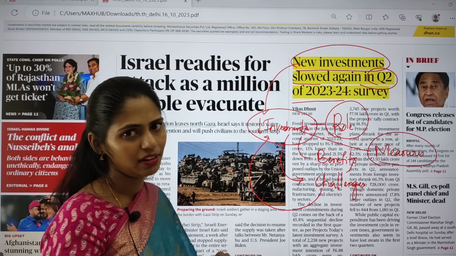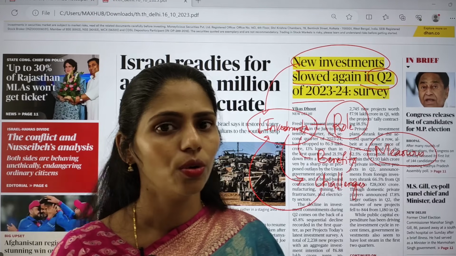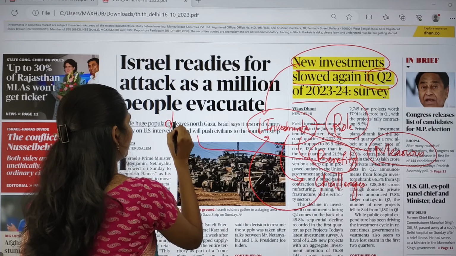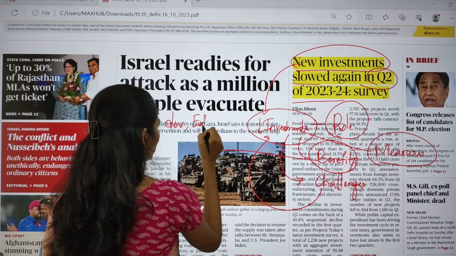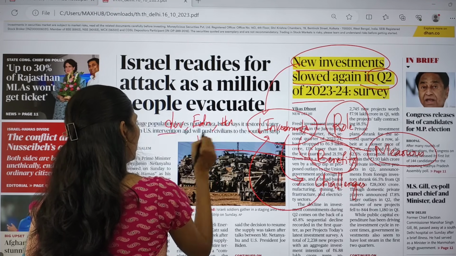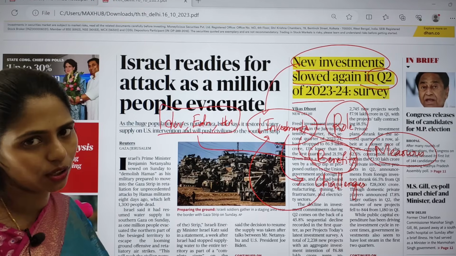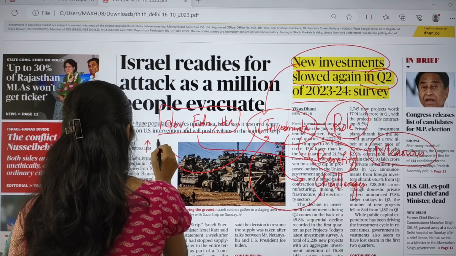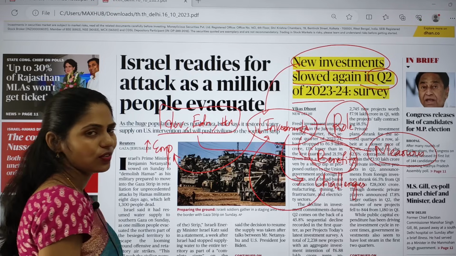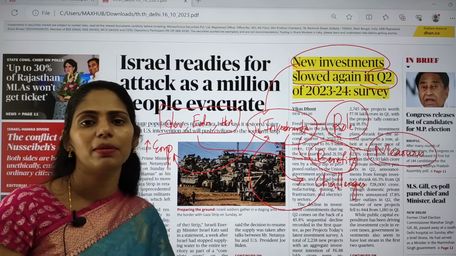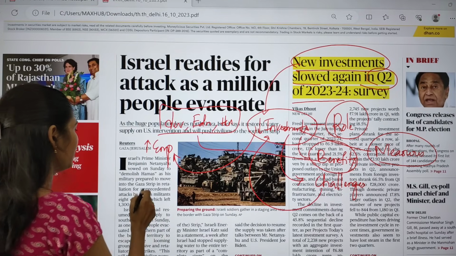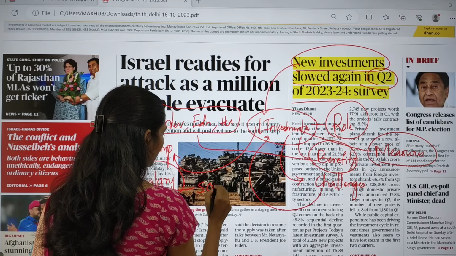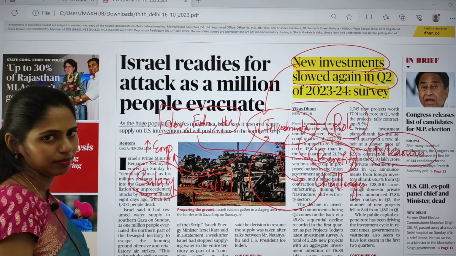So investments will be helpful especially for the development of the country as a whole. And if you see benefits, if you are getting investments, we can go for development projects, we can invest in education, we can invest in health. All these sectors are very important for our economic growth. And whenever we are getting investments, we can go for increasing employment opportunities. Whenever we are increasing employment opportunities, people will be getting proper livelihood and people will be getting salaries, such that it will also improve the standard of living of people.